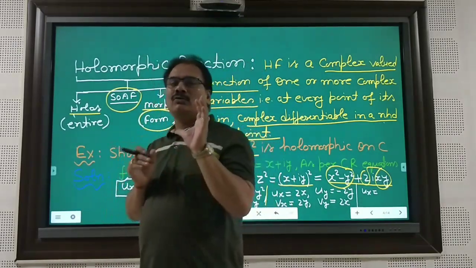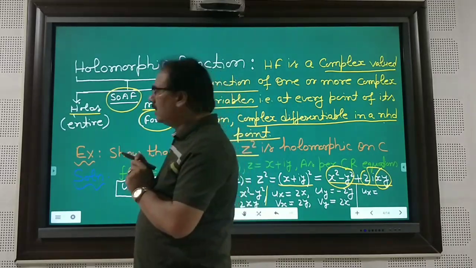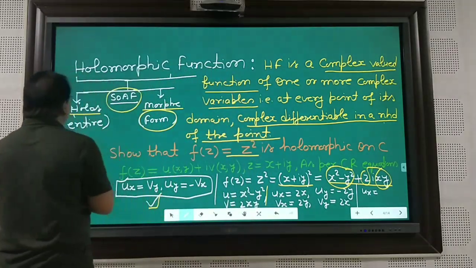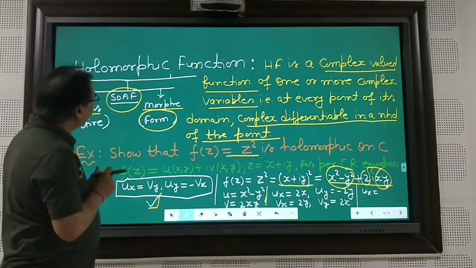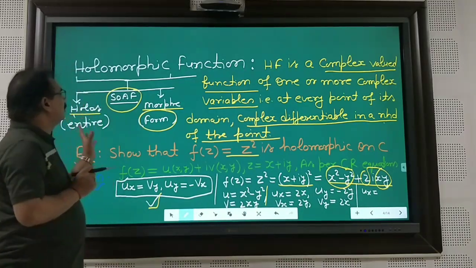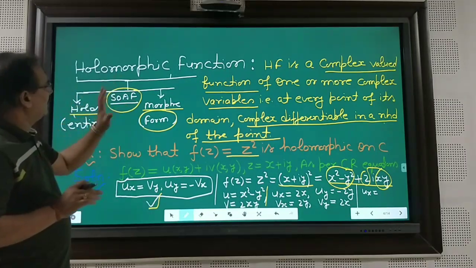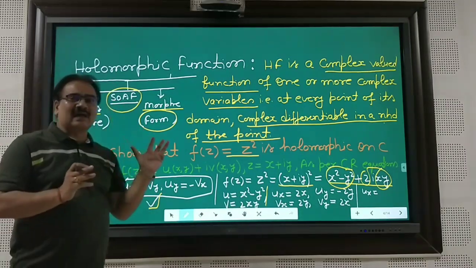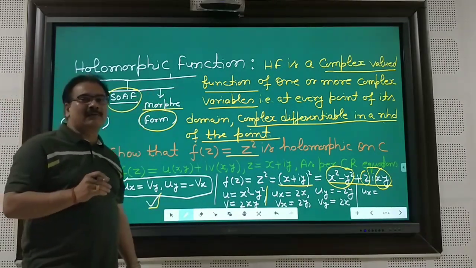But here I want to describe the holomorphic function. Holomorphic is a Greek word that comes from holos. In Greek, holos means entire and morphe means form. So this is a synonym of the analytic function only. But since it has a different definition, let us look at the definition of a holomorphic function.